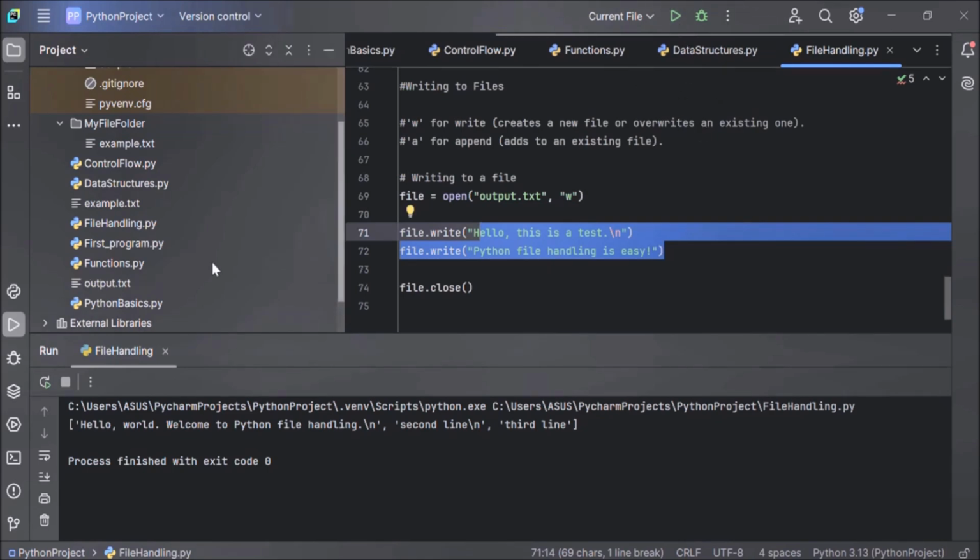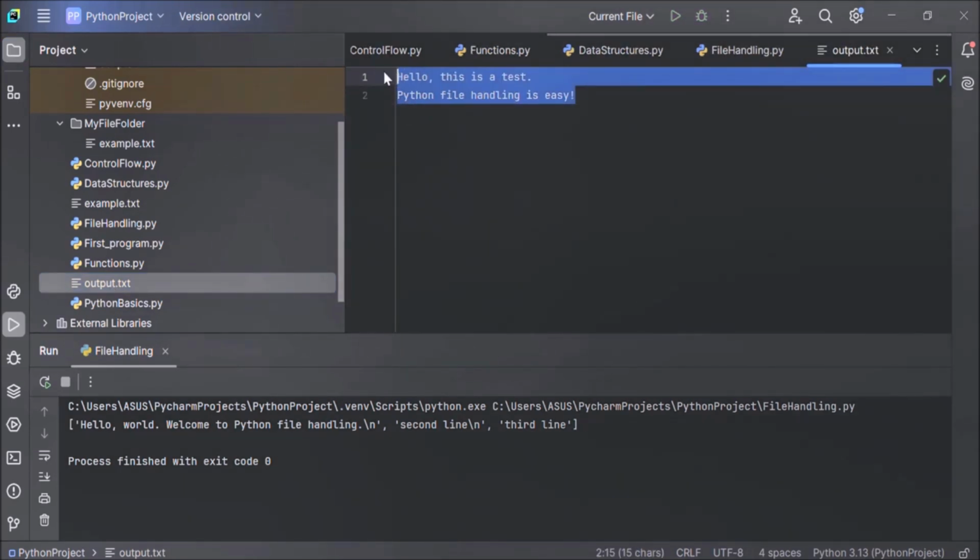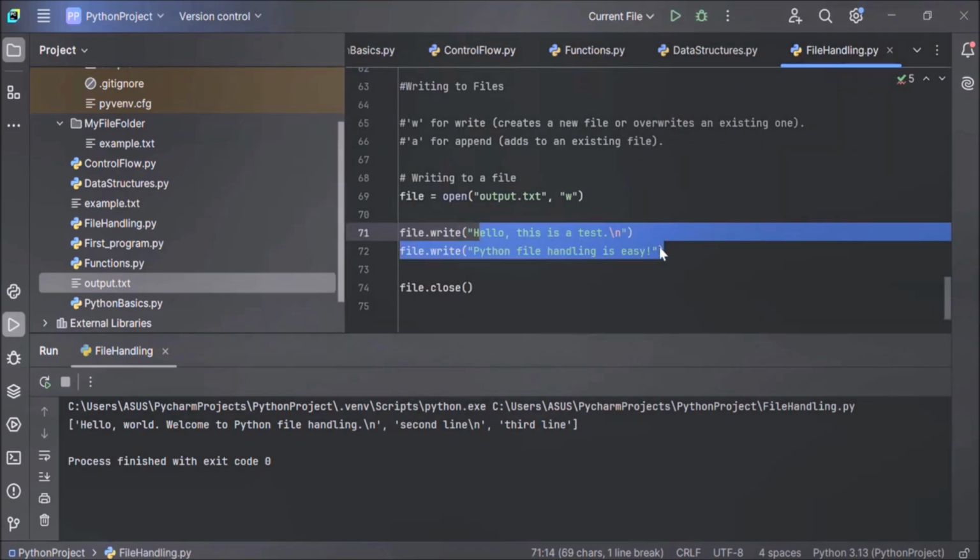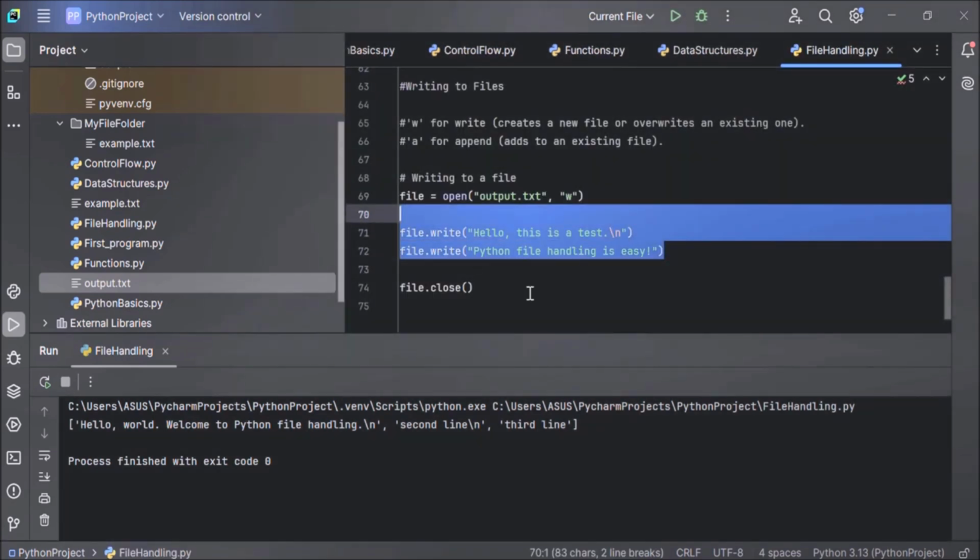Here we have executed the code, and you can see here output.txt is created. This is a new file. Now let's open the file and see the content. You can see the content here: Hello, this is a test. Python file handling is easy. This is what we had written using the write method.